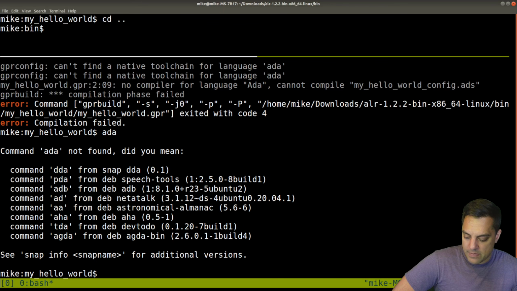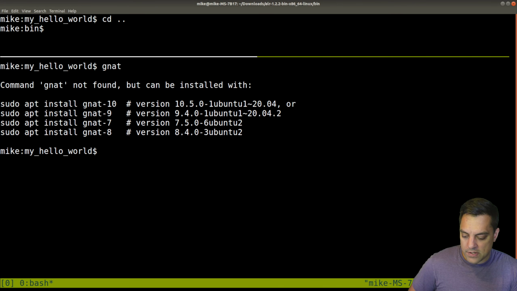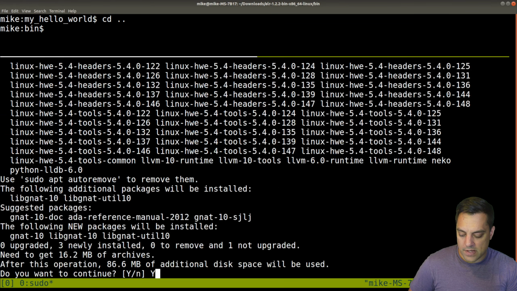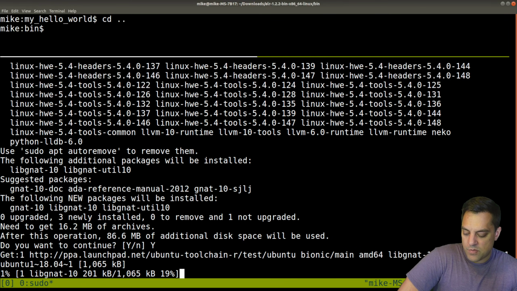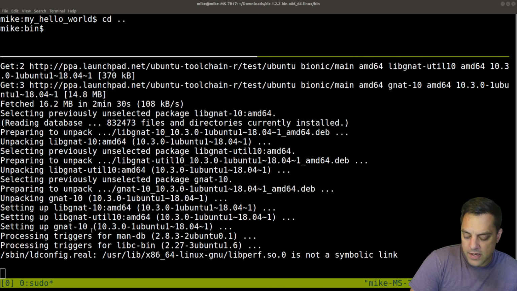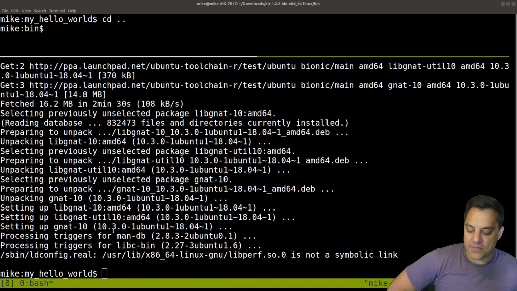Let's see here. There must be a way to just download it. Maybe I just messed that up with the process here. GNAT's the package. I just looked that up here. Let's install version 10 here. 86 megs. Okay, so that's pretty quick. And again, I'll let it run and install, and when it gets to 100%, we will hopefully get our hello world working. Alrighty, so it looks like we are getting version 10 or so of this compiler set up here.